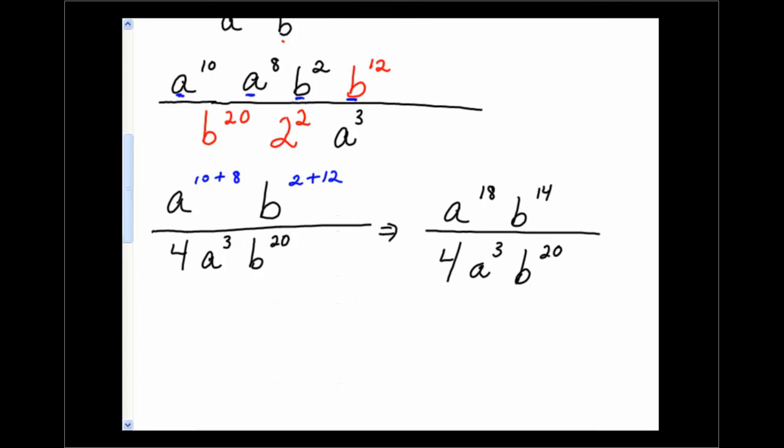Now we're not quite done. We now need to use the quotient rule. A to the 18th over a to the 3rd, you're going to subtract the exponents. So 18 minus 3 is 15, so you'll have a to the 15 on top. Now as far as the b to the 14th, b to the 20th, again, you're going to subtract. 20 minus 14 is 6, but since there's more b's, b to the 20th is larger and it's in the denominator, your answer stays in the denominator. Nothing is going to be combined with the 4, so that stays in the denominator for your final answer.